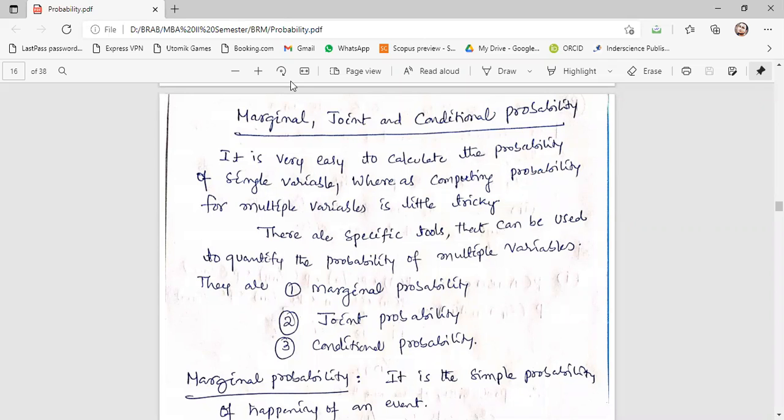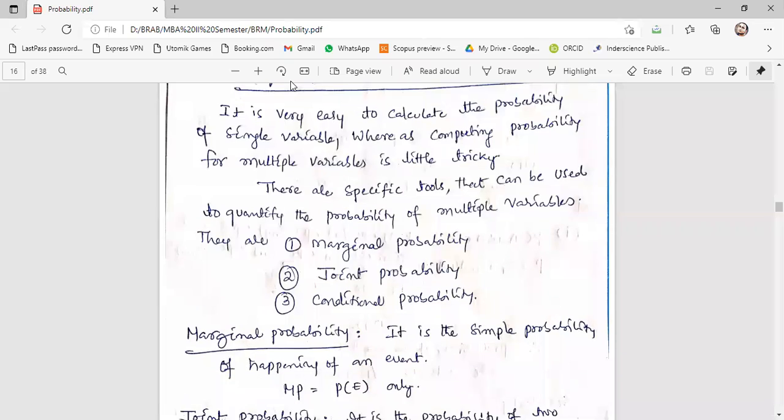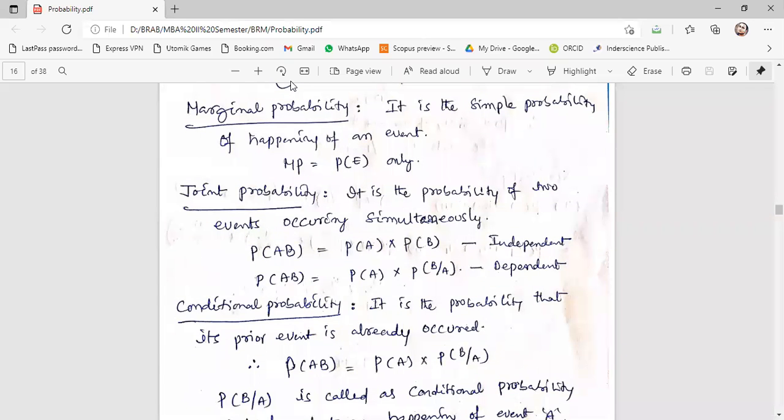There are specific tools to quantify the probability of multiple variables: marginal probability, joint probability and conditional probability. Marginal probability is the simplest probability of an event happening. It is also known as simple probability of an event. So marginal probability is equal to the probability of an event only.